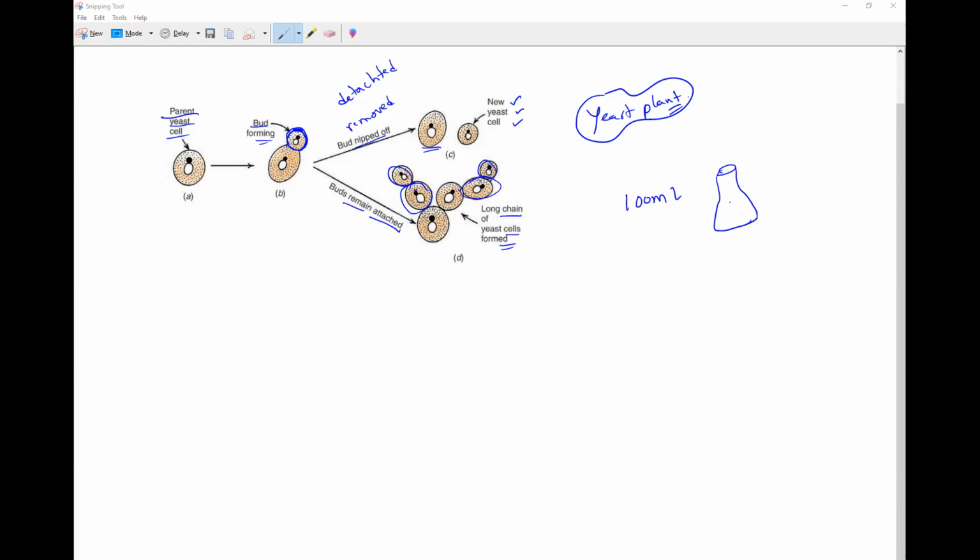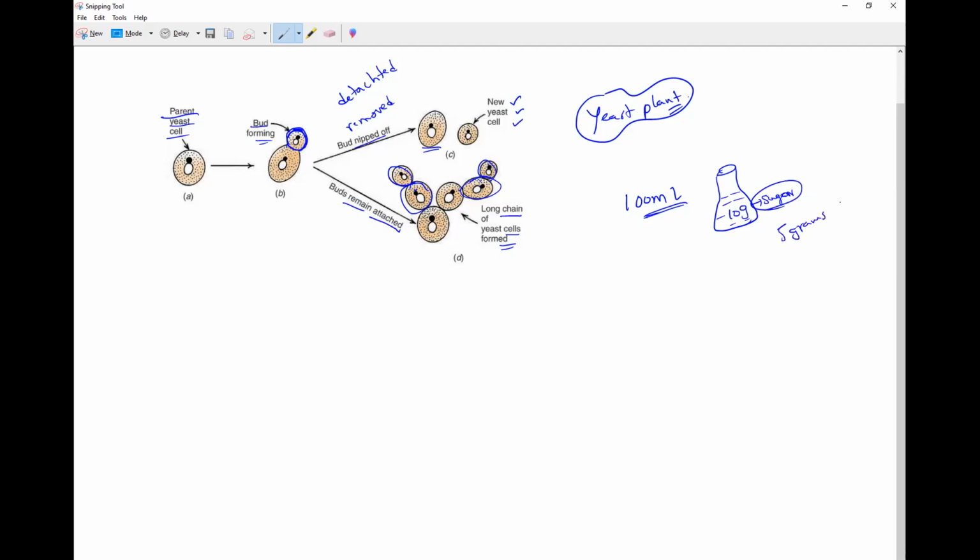So basically, if you want to see the cultivation of this yeast in the lab, asexual reproduction, just take 100 ml of water in a conical flask and dissolve just 10 grams of sugar in it. Clear, everybody? So 100 ml of water, dissolve 10 grams of sugar in it. Then add 5 grams of yeast.